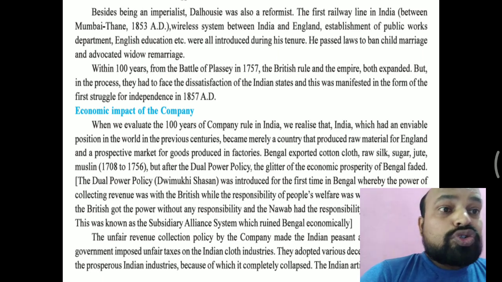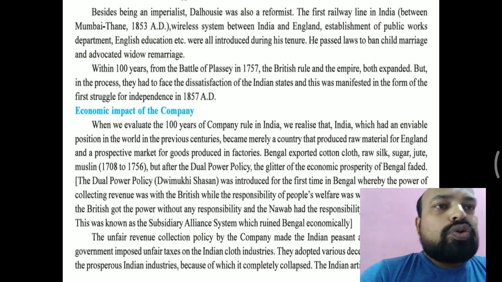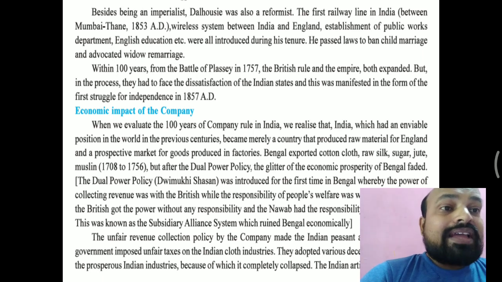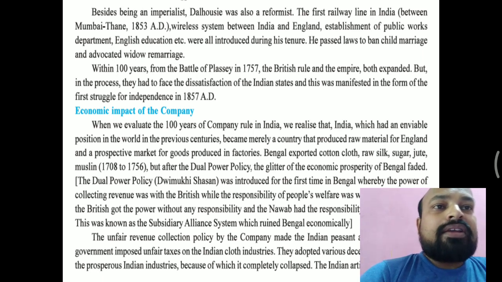He was also a social reformist, so he passed a law to ban child marriage. Child marriage was a very cruel tradition during British rule. Before British rule also it was spread all over India, and many people were marrying their children at early ages. And he also advocated widow remarriage. In ancient times widow marriage was banned. Once a woman's husband died, she was not allowed to marry again. But Dalhousie advocated widow remarriage.